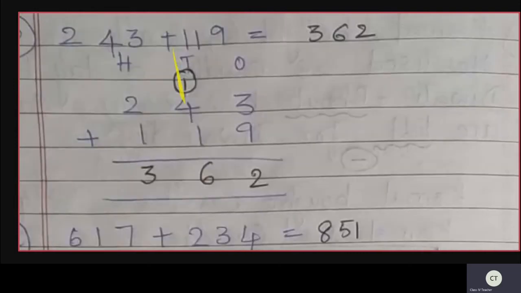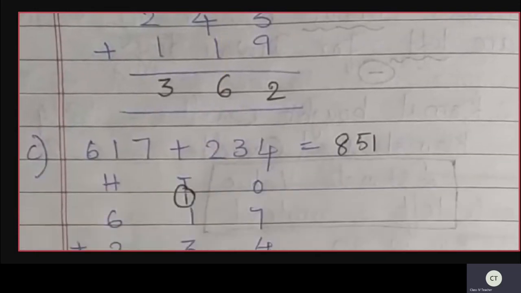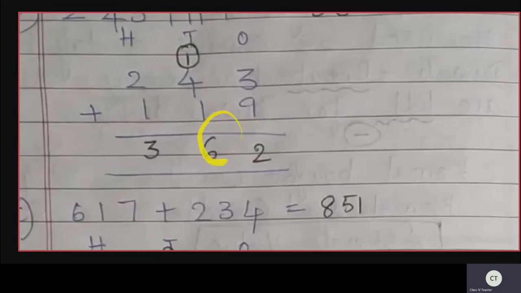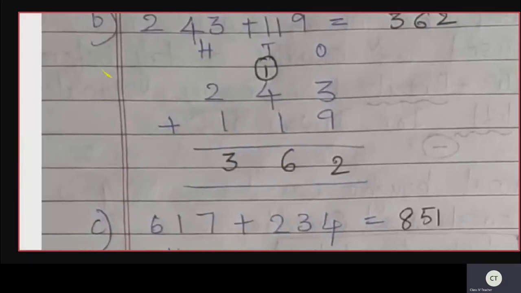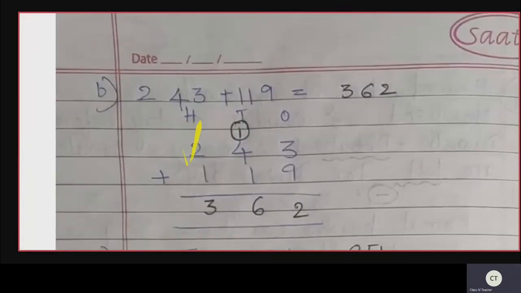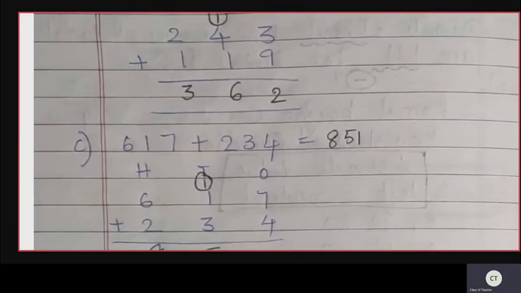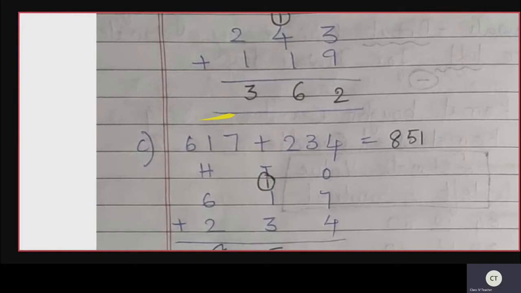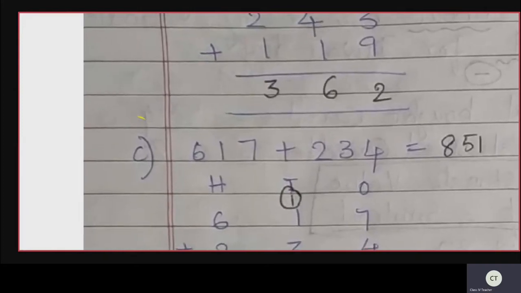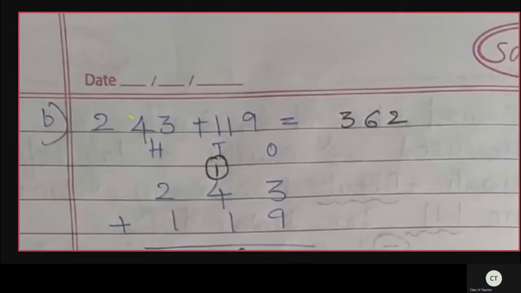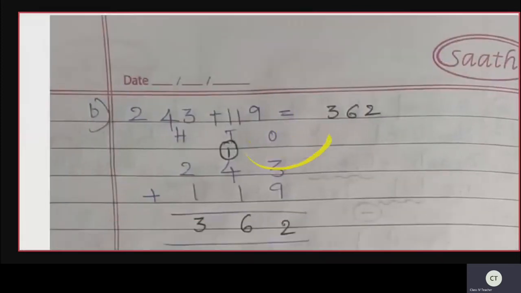Then in the tens side you have 4 plus 1 plus 1. So what is the answer? 6. Then next, in the hundreds side you have 2 plus 1. So totally how much are you getting? 362. So see here, the answer is 362.